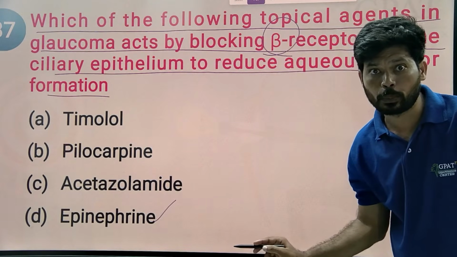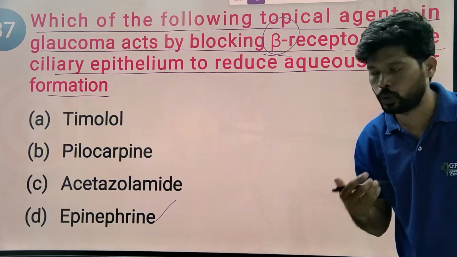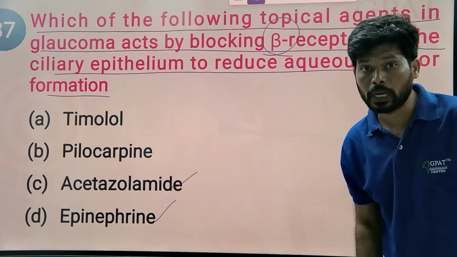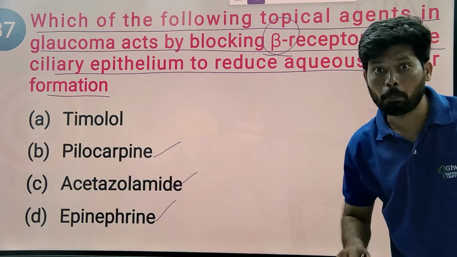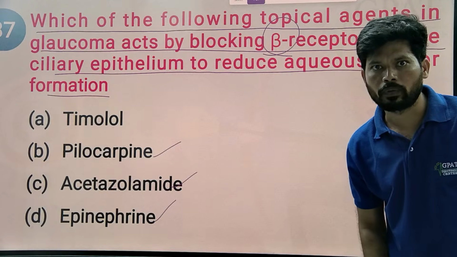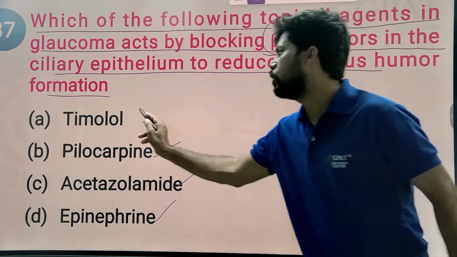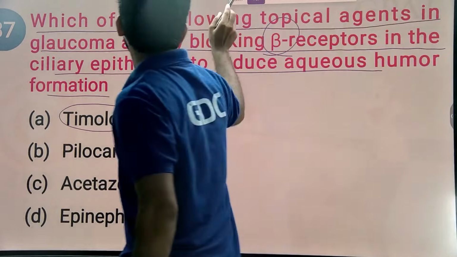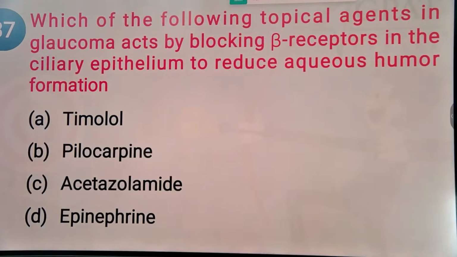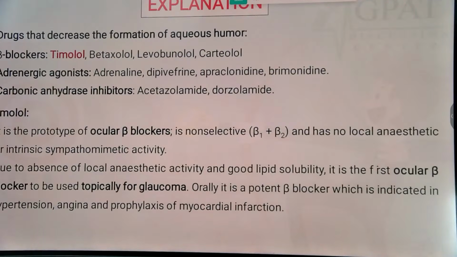It is a sympathetic stimulant, an alpha as well as beta receptor agonist. A carbonic anhydrase inhibitor does not have a beta receptor function. Pilocarpine is a parasympathetic miotic that constricts the pupil of the eye and acts on muscarinic receptors. Timolol is a non-selective beta blocker. Applied topically, it reduces aqueous humor formation and helps in the treatment of glaucoma. The answer is very simple: timolol. The same question regarding timolol was asked in the 2020 GPAT question paper.